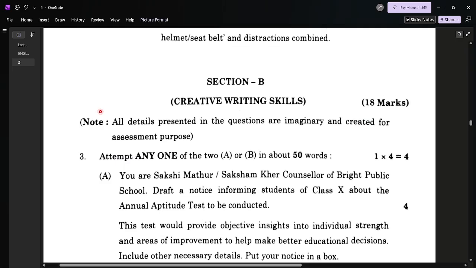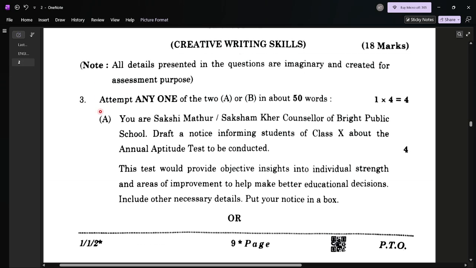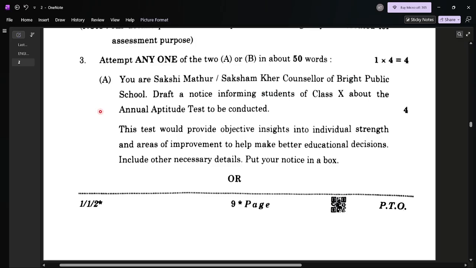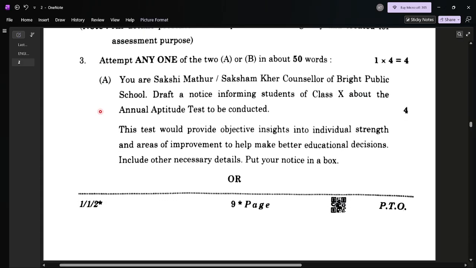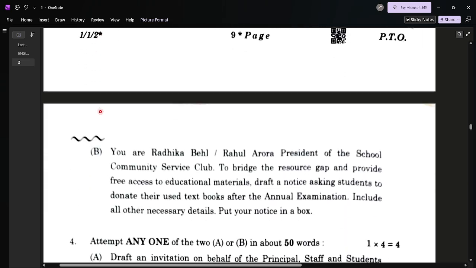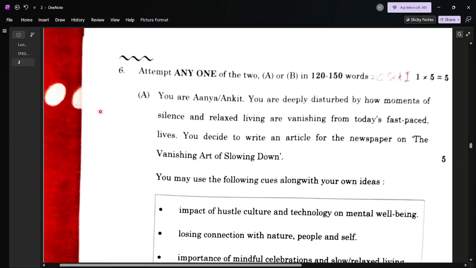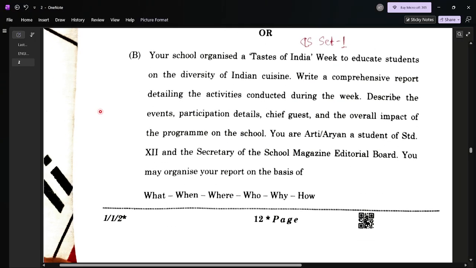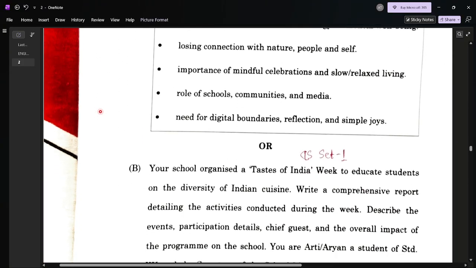Let's move to section B. Section B is creative writing skills. Most of the questions were straightforward, and most of the questions have been asked from whatever we discussed on our online platform about section B, in the videos that were given to you. Everything was clear regarding formats, content, expressions, and organization of ideas. So here, without wasting time, let's move to section C.